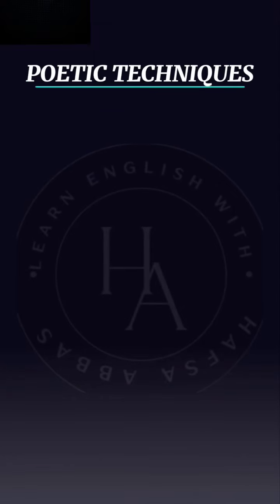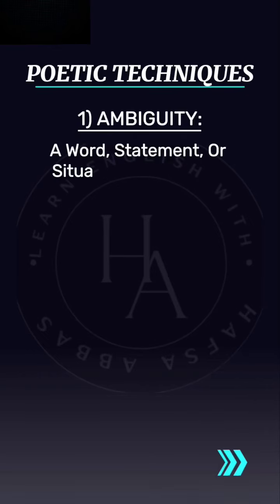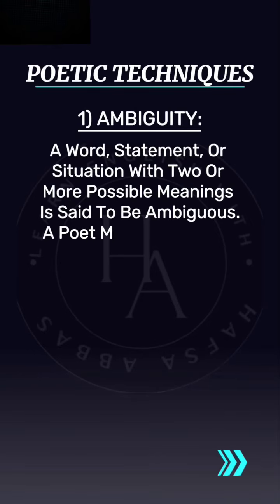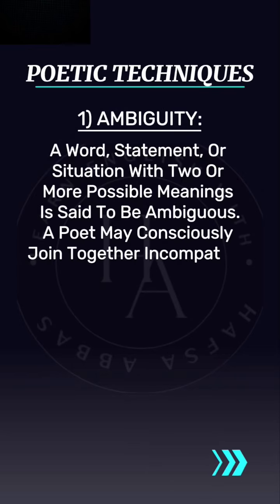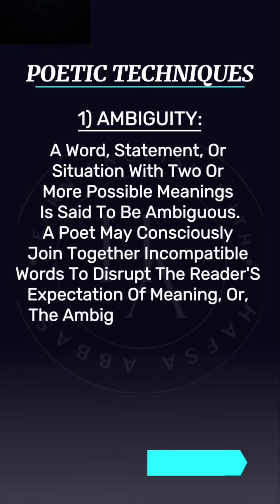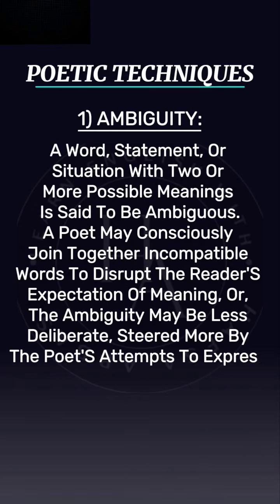Poetic techniques. Number 1 is ambiguity. A word, statement, or a situation with two or more possible meanings is said to be ambiguous. A poet may consciously join together incompatible words to disrupt the reader's expectation of meaning. Or, the ambiguity may be less deliberate, steered more by the poet's attempts to express something ineffable.